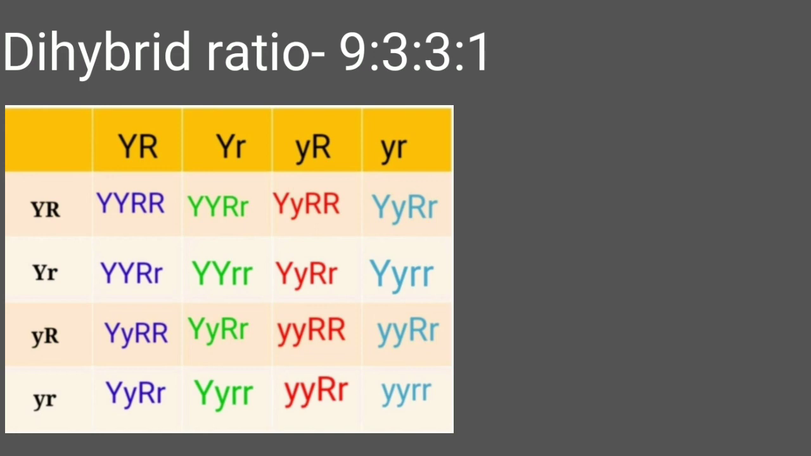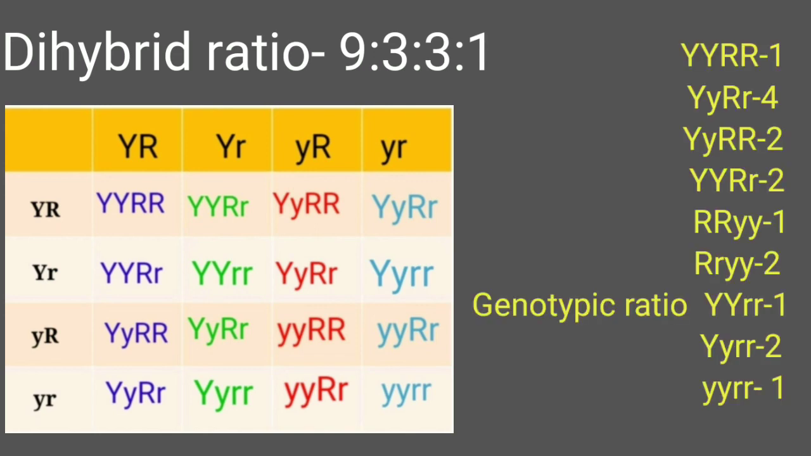the genotypic ratio of the dihybrid cross is also different. Now let's work out the genotypic ratio. The genotypic ratio of the dihybrid cross is 1:2:2:4:1:2:1:2:1. So that you can check it in the Punnett square. So this is all about the dihybrid cross and the independent assortment.